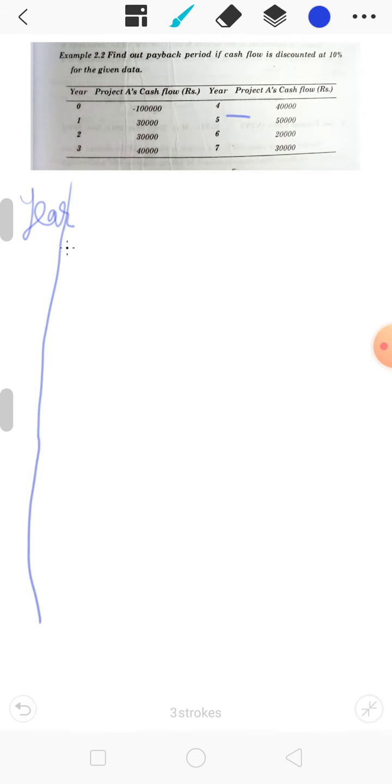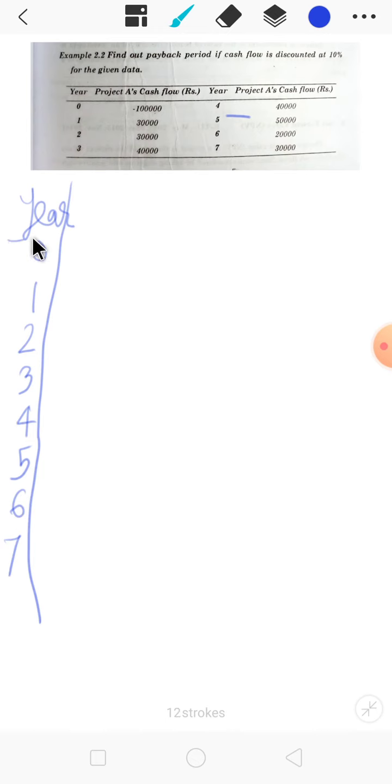So here we will just list this table again. That is year 0 1 2 3 4 5 6 7.